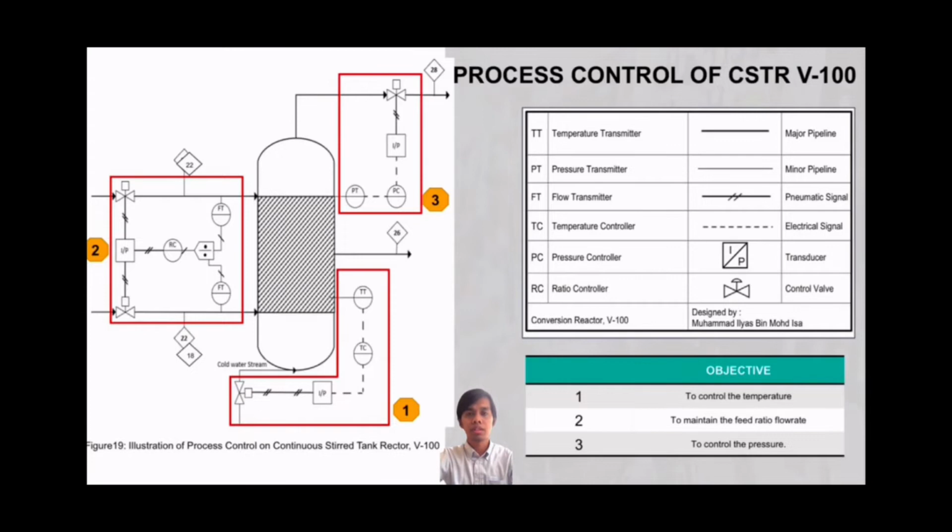The first one is the temperature controller. The temperature controller is installed to prevent the temperature inside the reactor from spiking over the desired temperature. Next, the flow controller. The flow controller is installed in order to maintain the flow rate of the feed into the reactor. Next, the pressure controller is used to prevent the pressure inside the reactor from going over its desired pressure.